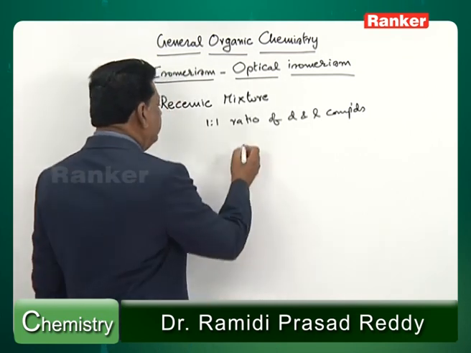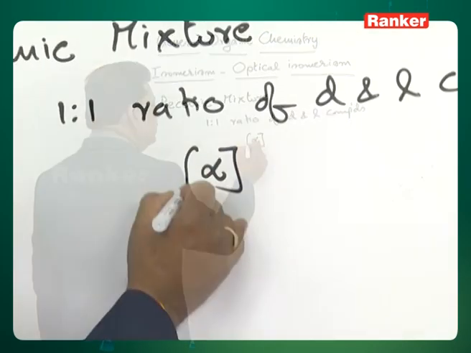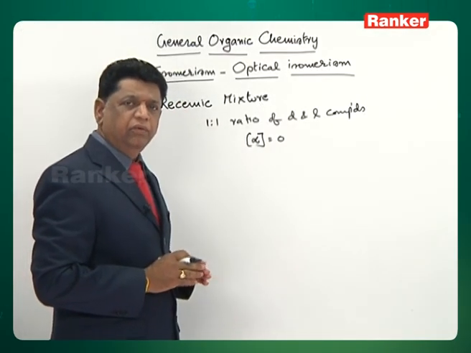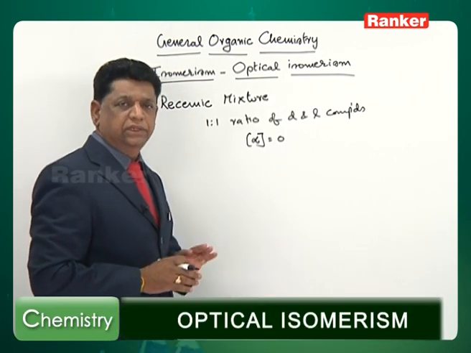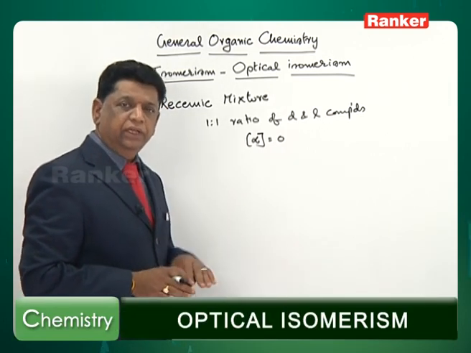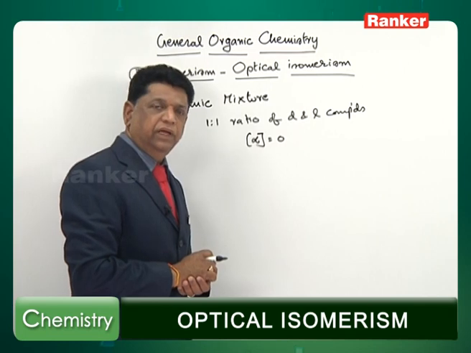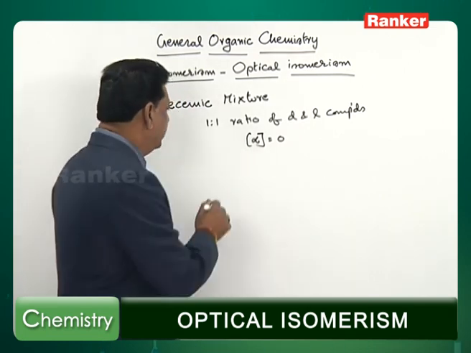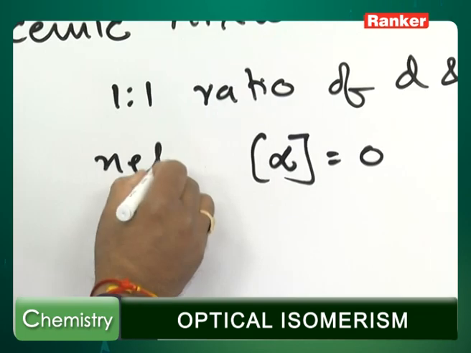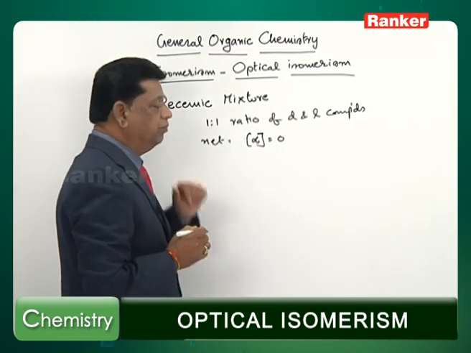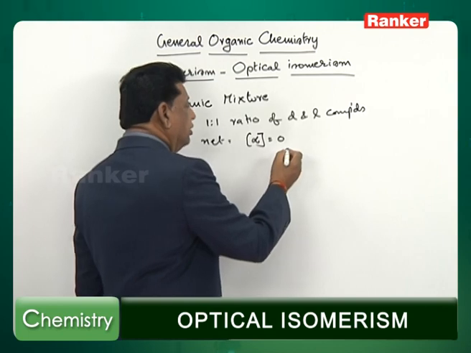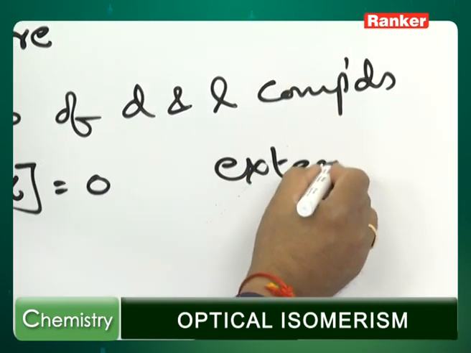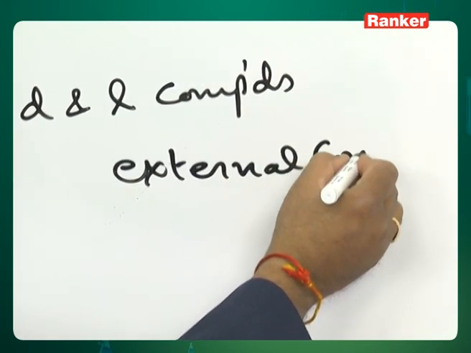The optical activity of such a mixture will be 0. This is because one compound produces, let us say, -25, and the other one produces +25, therefore it is cancelled and the net optical activity of such isomers will be 0. And this is also called external compensation.